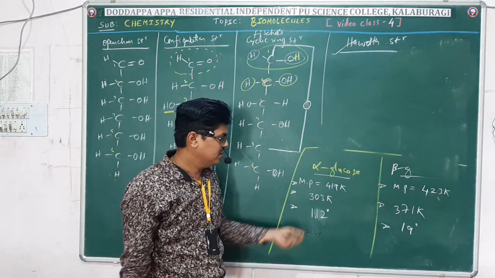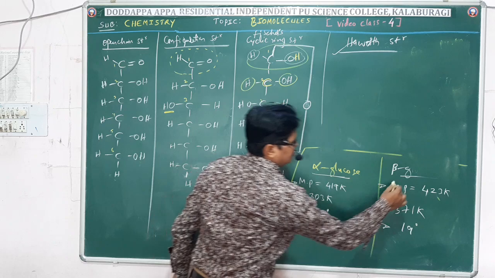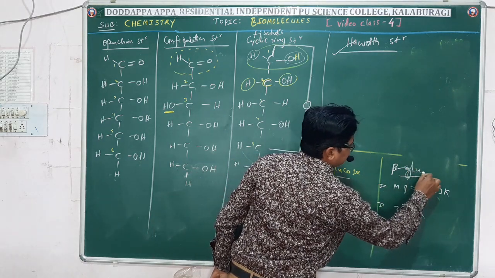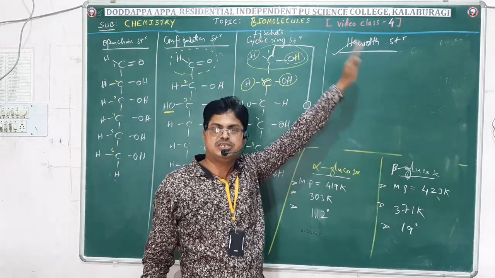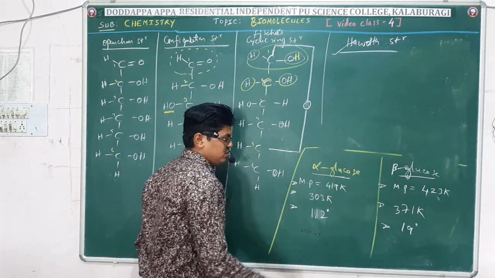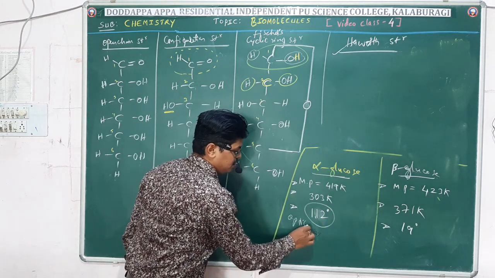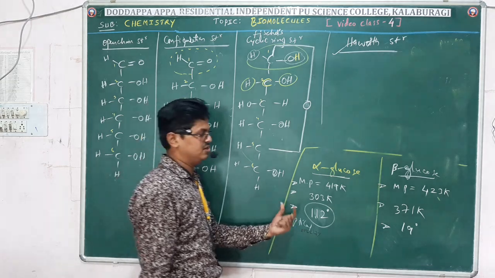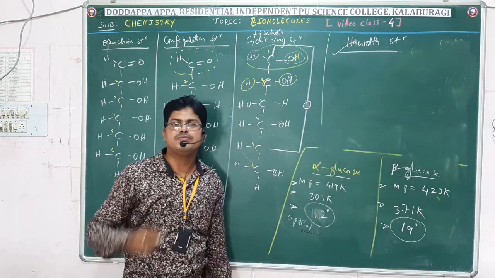Okay, so anyhow, one concept I want to explain here. Look at alpha glucose and beta glucose. Of course, let me show you later how to write the structures of alpha glucose and beta glucose. Let me explain that later. The optical rotation for alpha glucose is 112 degrees, whereas for beta glucose it is 19 degrees.